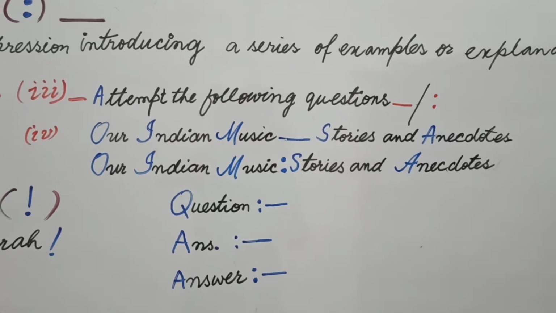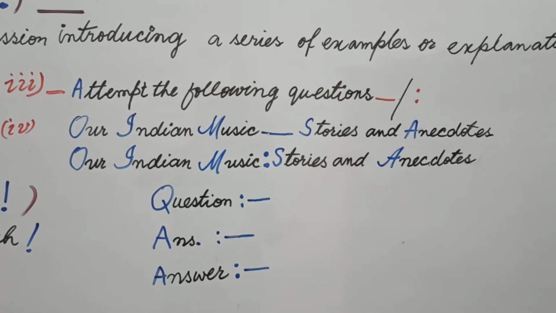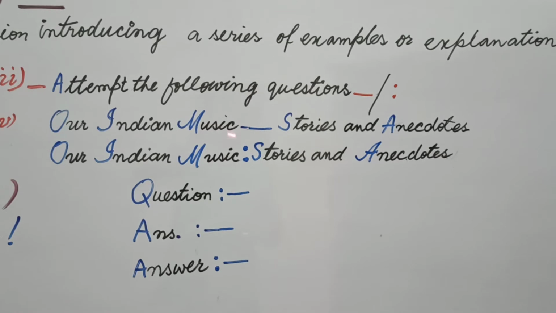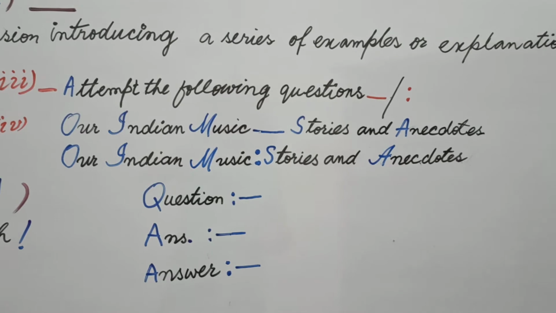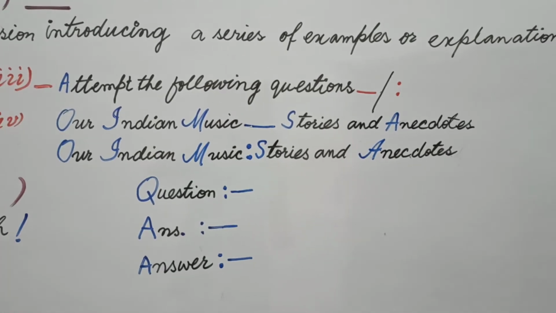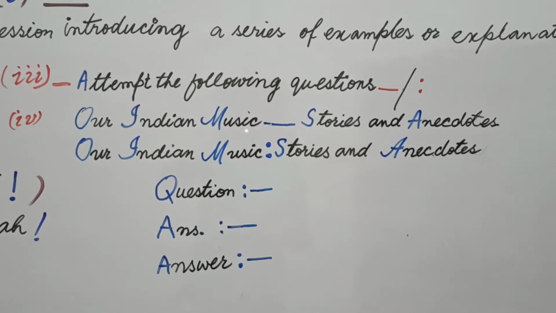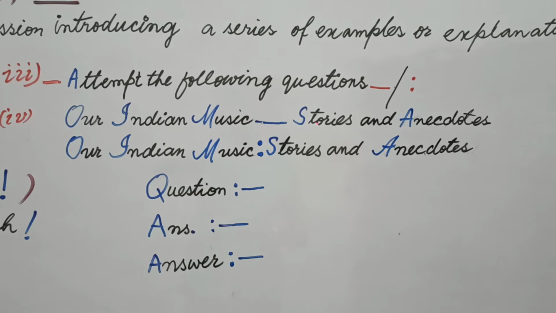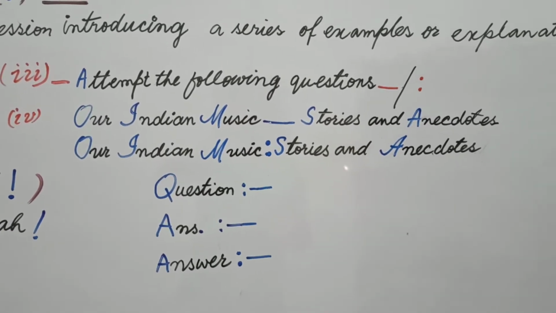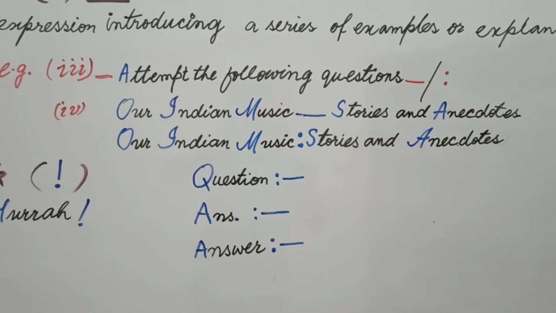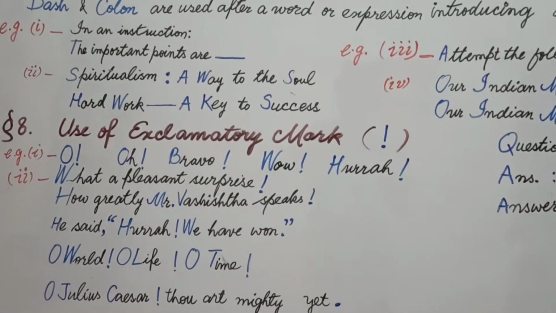Now students, there may be so many things based on our Indian music, based on some genre of music, based on some instruments. But suppose we are going to describe our Indian music in terms of stories and anecdotes, meaning we are going to tell you some stories and anecdotes based on our Indian music. That's why we are going to illustrate our Indian music, i.e., stories and anecdotes. You can use a colon here: Indian music: stories, anecdotes. Both are right. Then we use this colon and dash for further explanation.